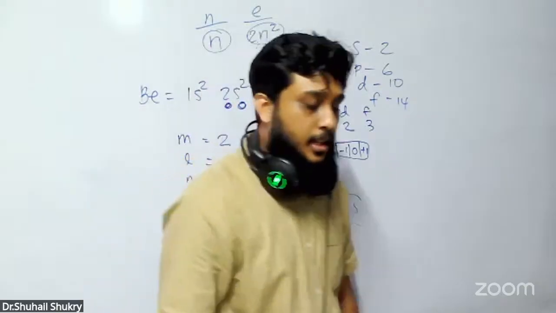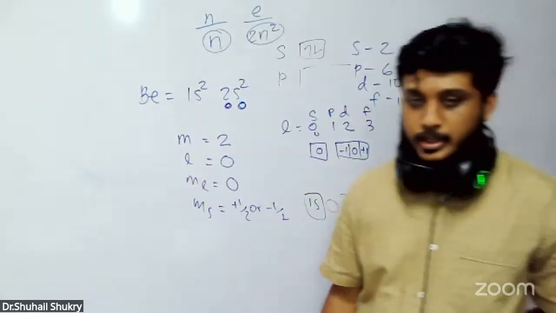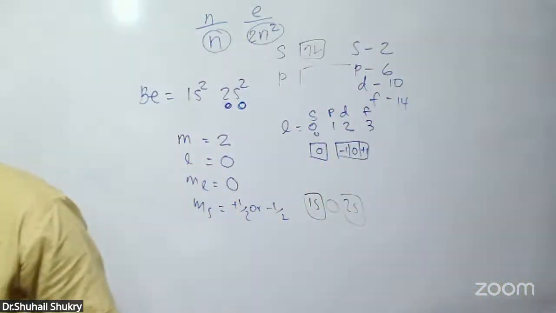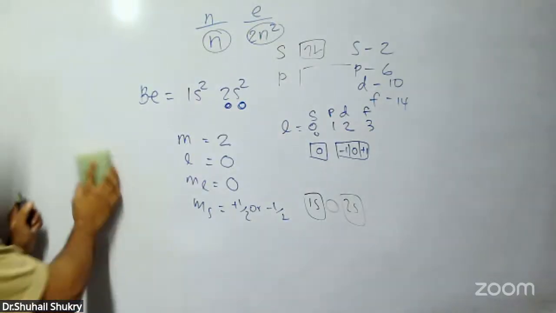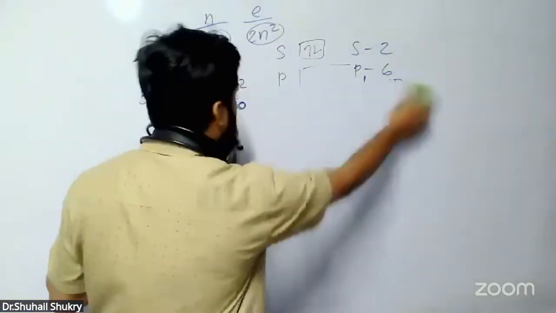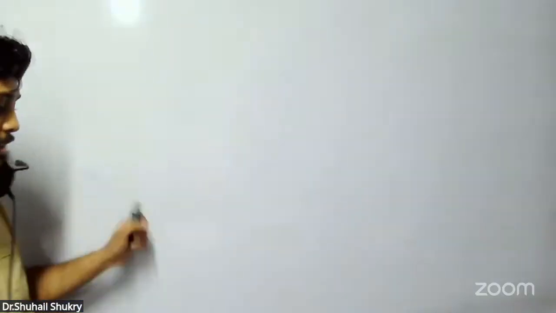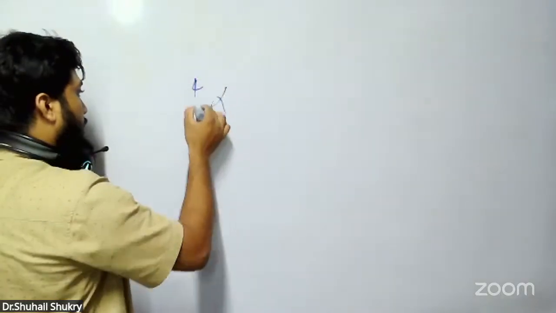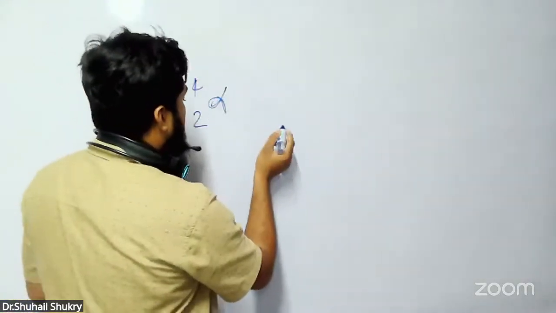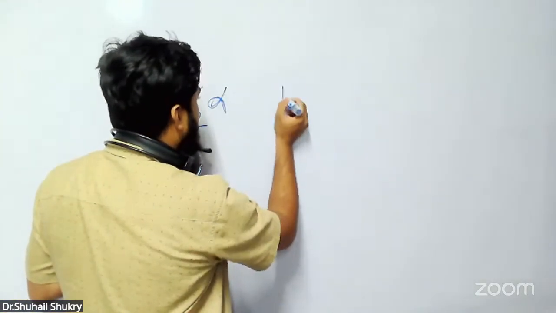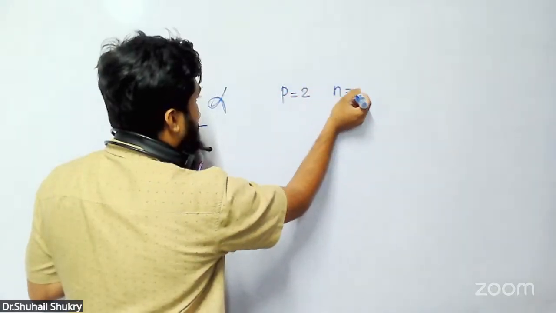Write like this. Alpha is known as helium nucleus. What is alpha? Alpha is 4-2, which means it has 2 protons, 2 neutrons.